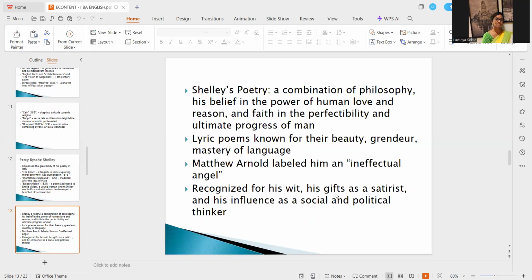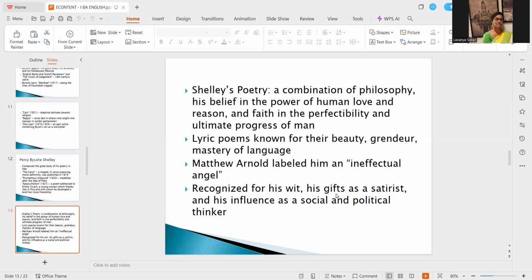So what are the elements you could find in Shelley's poems? The combination of philosophy, the power of human love and reason, faith in the perfectibility and ultimate progress of man. For example, in Prometheus Unbound, he talks about the possibilities of the progress of mankind, in which ways a man could improve himself without the help of any supernatural power.